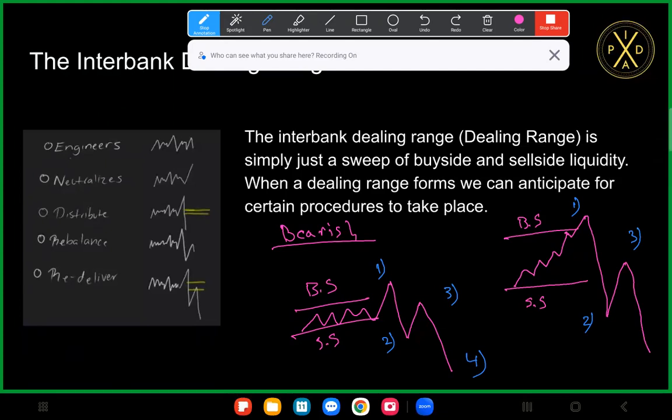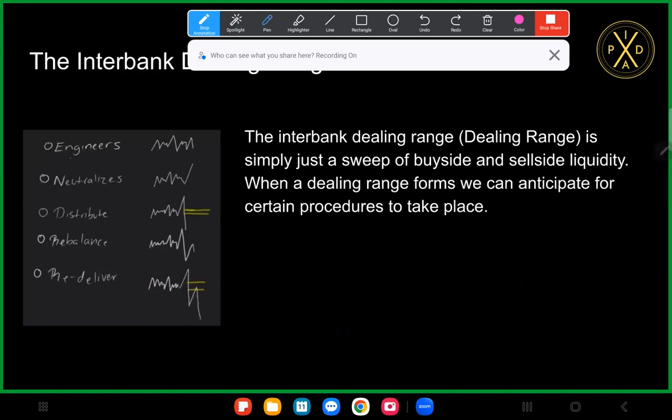This is the lens that I want you guys to view the 2022 mentorship model from. I think viewing the 2022 mentorship model from the lens of the intrabank dealing range can help add an additional layer of confluence when you take your trades. Let's go over that 2022 mentorship model.